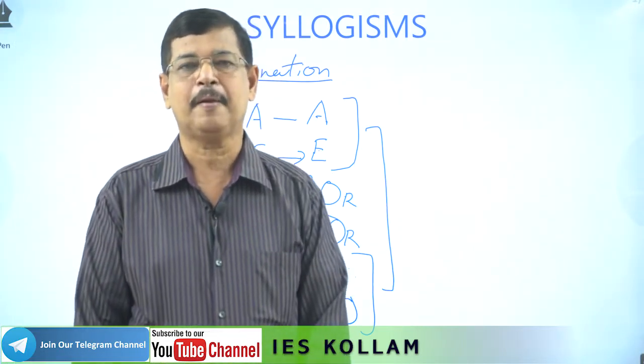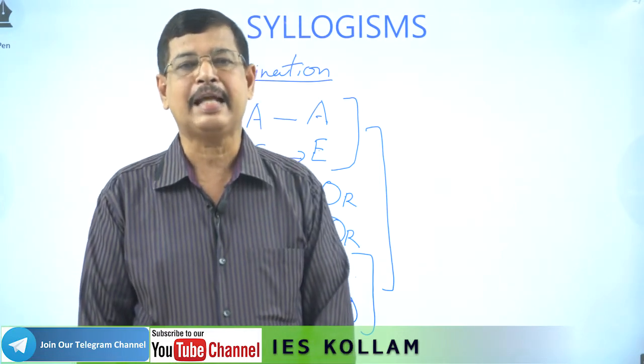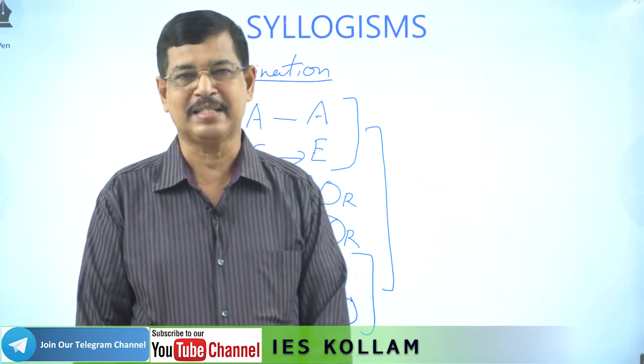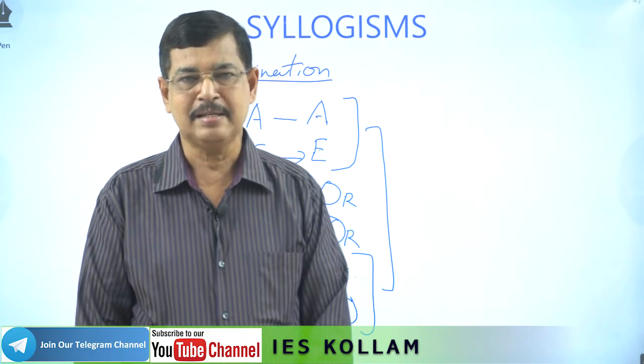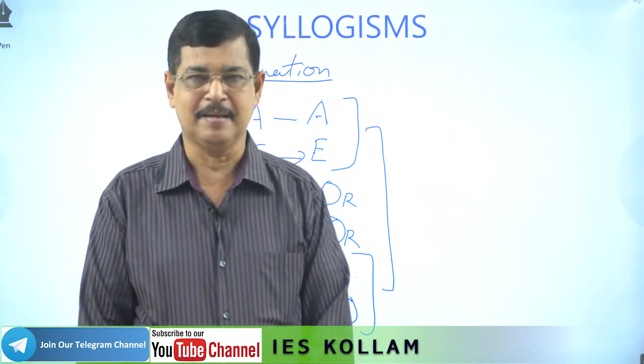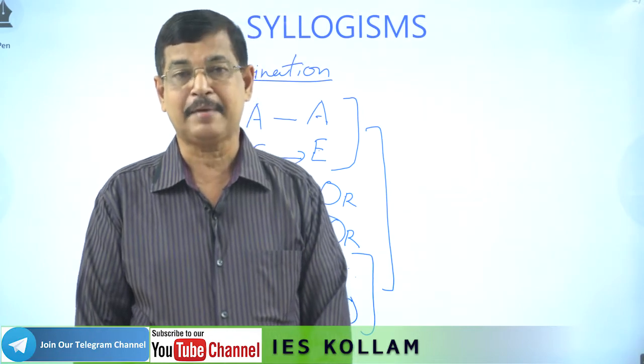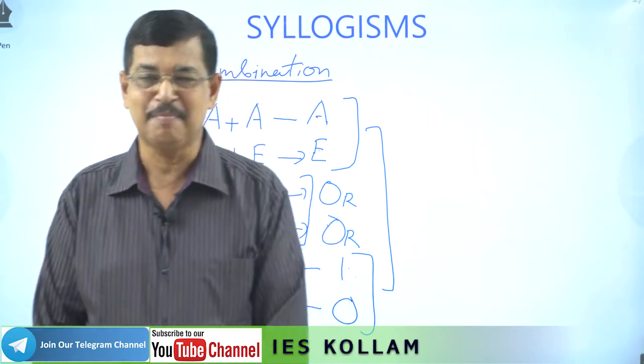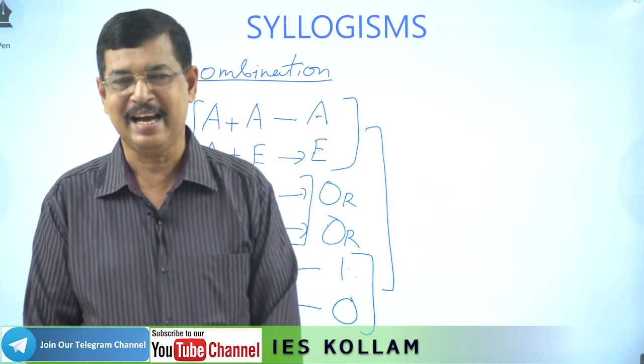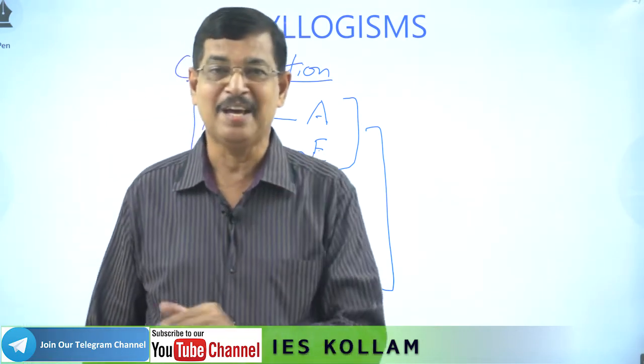First, how we can remember? A type and I type can combine only with universal. That means A plus E, I plus A, I plus E. Result will be A, E, I, O.